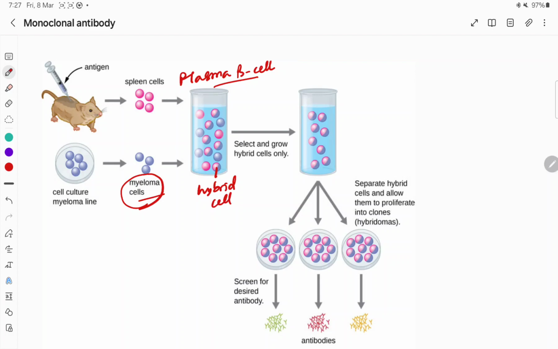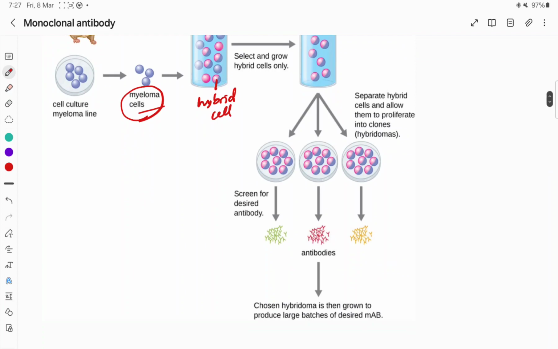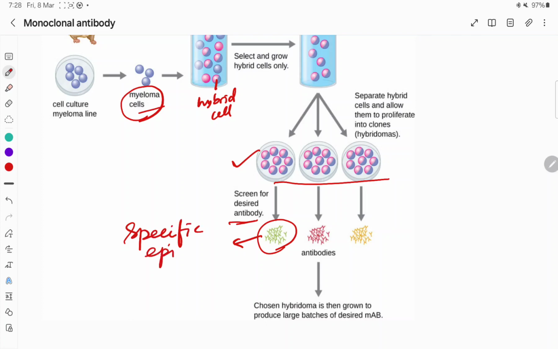And we will select and grow these hybrid cells. Suppose we get these populations, then we will screen all of them for the desired antibody. Suppose we get this one. This one is acting against the specific epitope in the desired antigen.